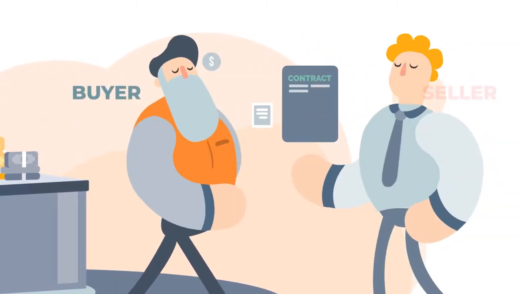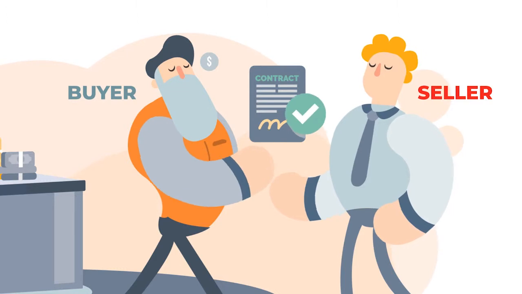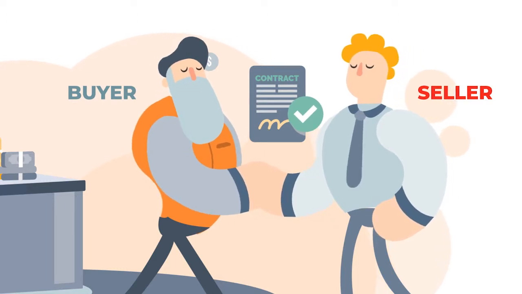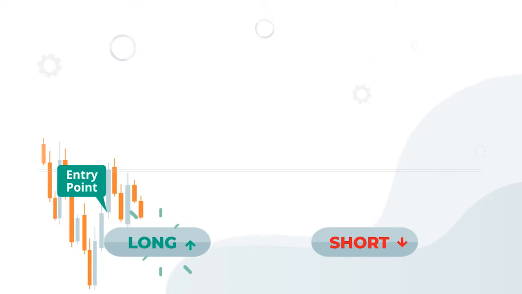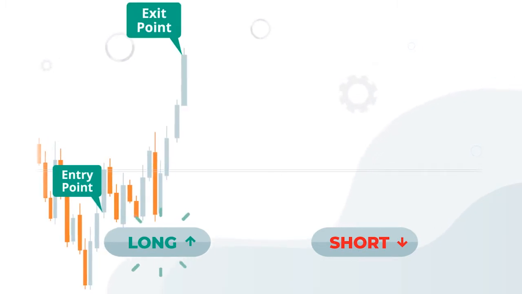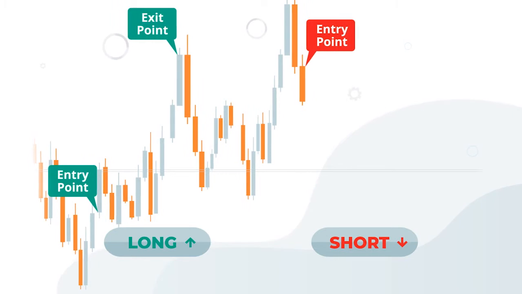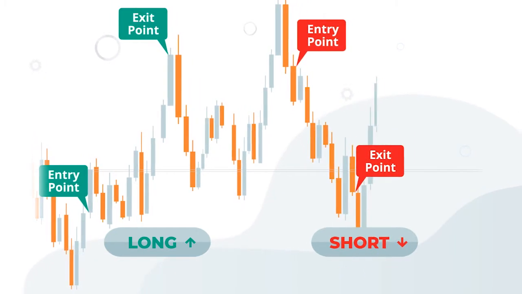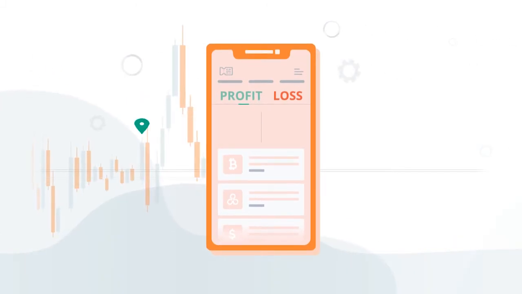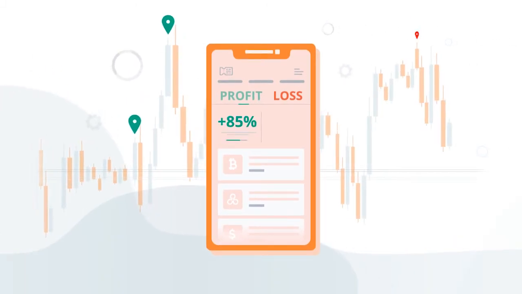To start trading on margins, you need to buy a contract and enter a long or short position. Think Bitcoin's price will go up? Enter into a contract by going long to profit from that rise. Think it will go down? Enter into a contract by going short to profit from that fall. Your profit or loss is the difference between the price you entered your position and the price when you close